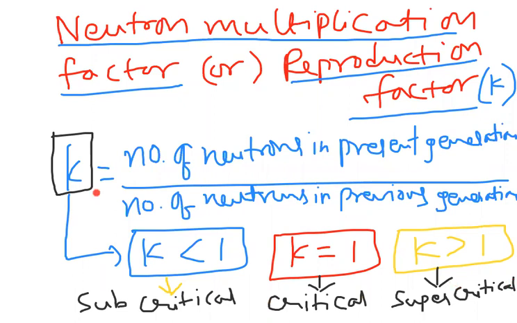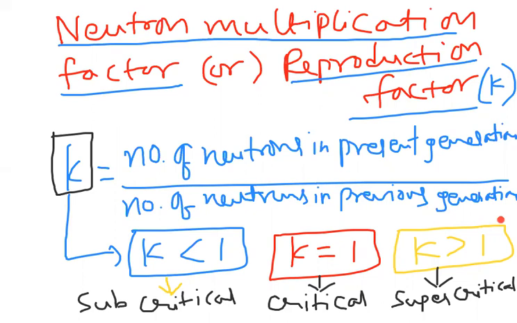So what is this K value, and how are we discussing the states, and what will happen in each state, we have to analyze now. We have to analyze what is happening in each situation. Let's observe carefully here. First, K less than 1. What is K? I told you, it is the number of neutrons in the present generation to the number of neutrons in the previous generation.